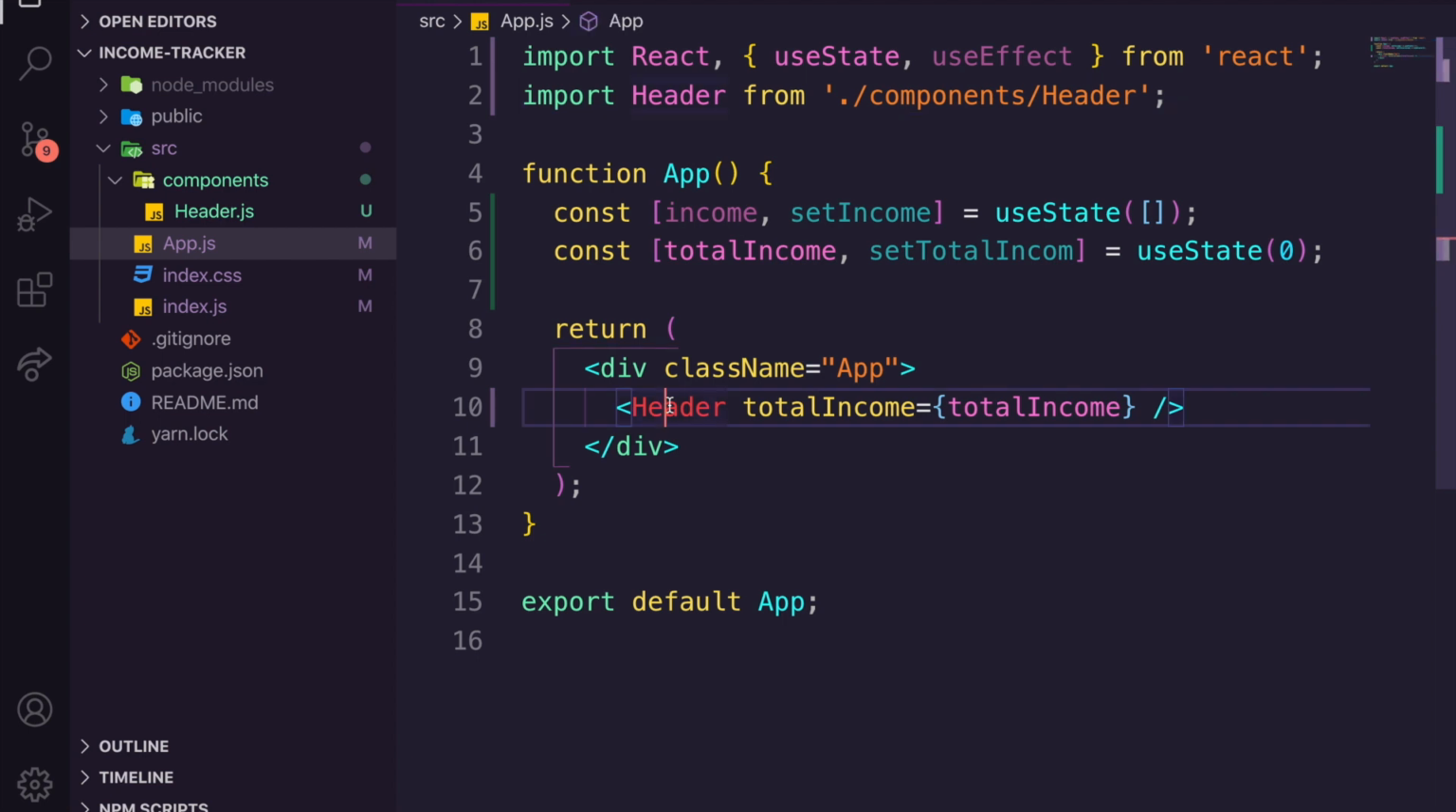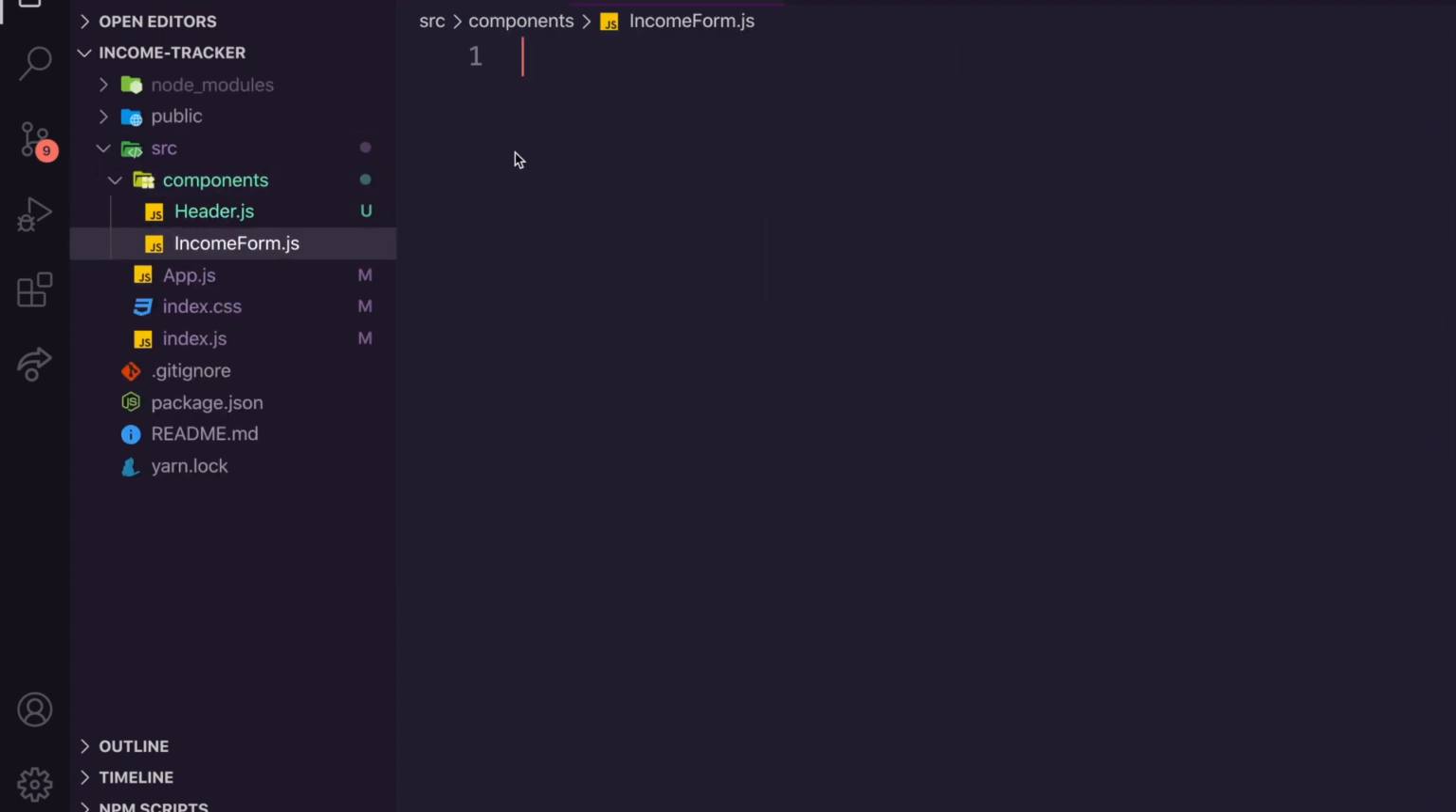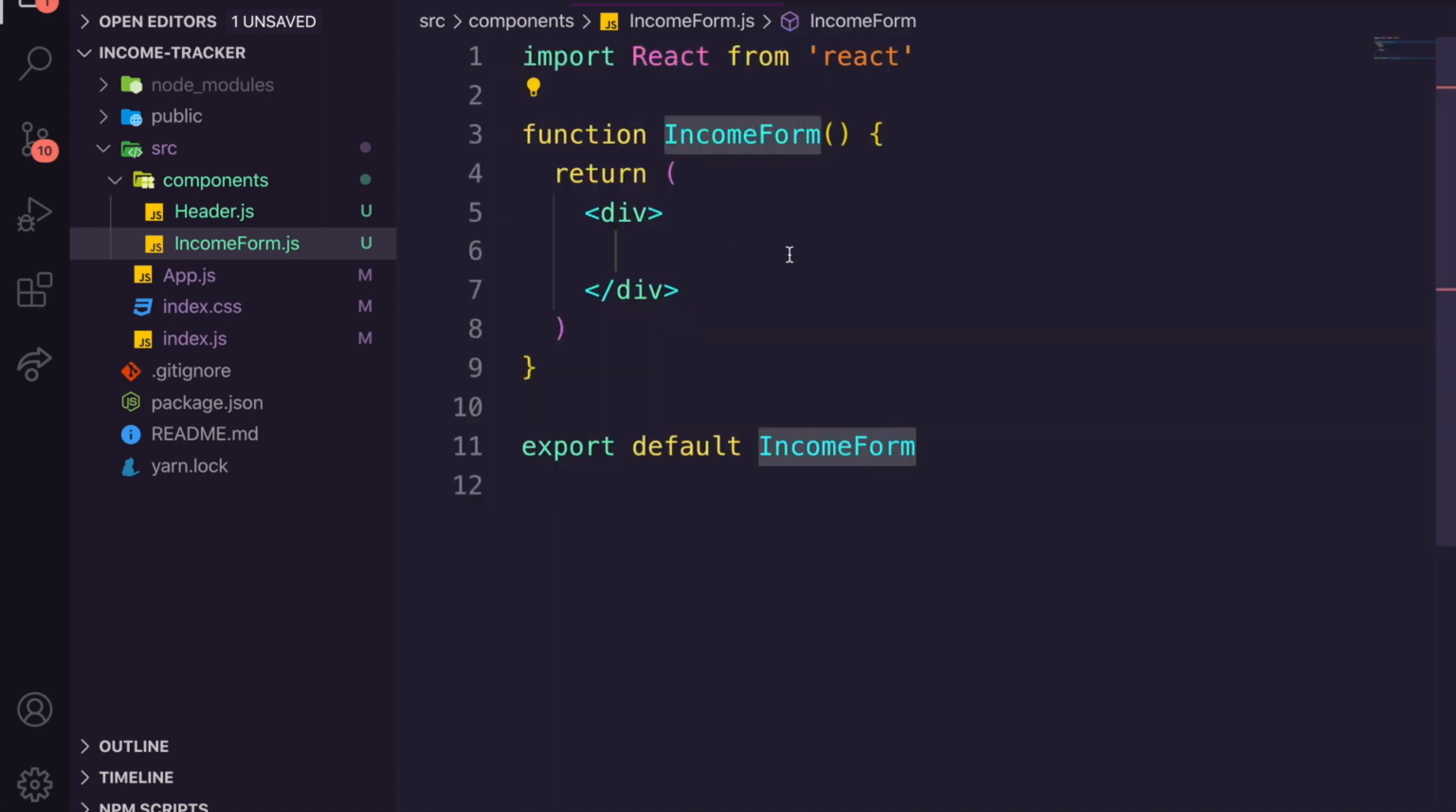Now, the second component we're going to need to create is an income form. Let's create the form quickly. So we're going to say new file, income form.js. And for this component, again, we're going to use the React there to just bring it in. I'm going to add those brackets because I like having my brackets in. And we're going to start off with the markup.